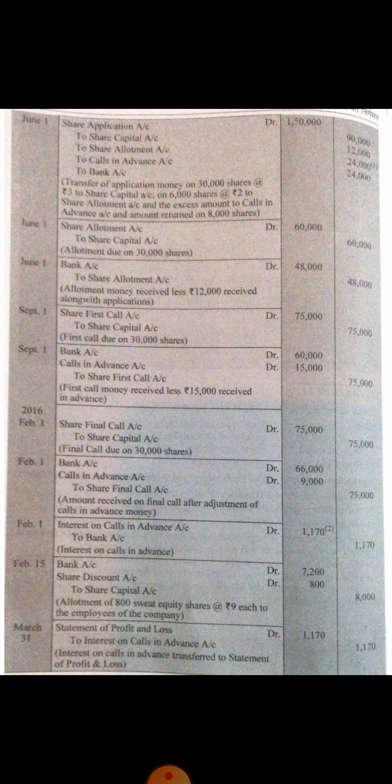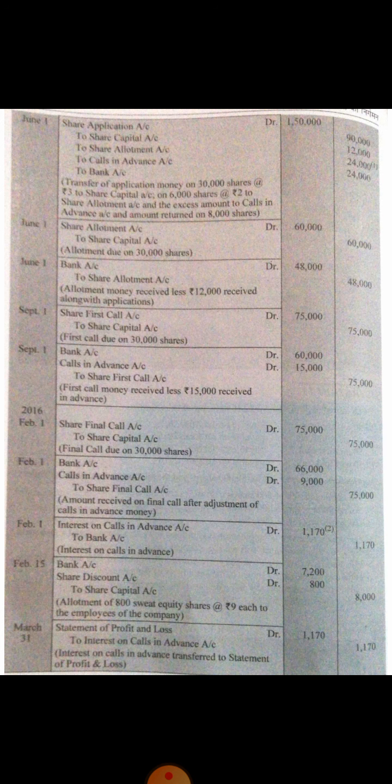Now go for the second entry, in which we have adjusted extra money towards allotment. The money which was adjusted in the second entry was rupees 12,000. It means we have adjusted excess money of rupees 12,000 towards allotment.